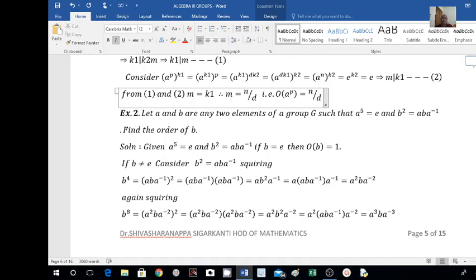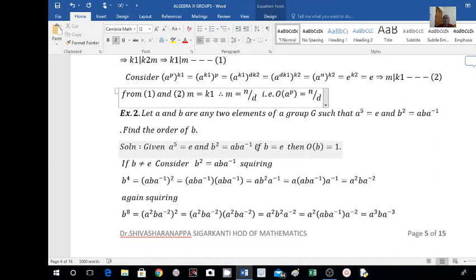Then find the order of B. That is, we have to find the least positive integer such that B to the power of that integer is equal to the identity element. That will be the order of B.